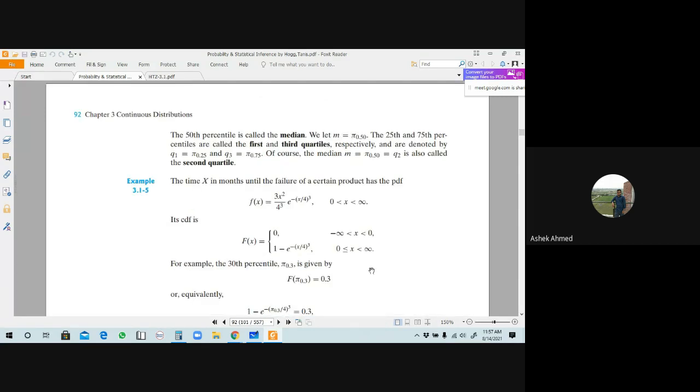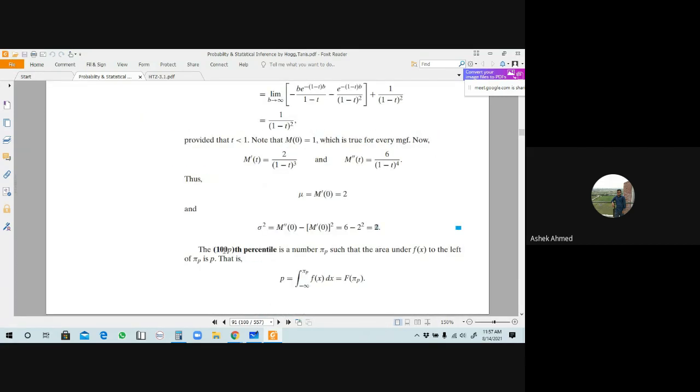Today I will take some extra minutes, 5 minutes, okay, for defining this. There is given the 100 to pth percentile. The 100 into pth percentile is a number that is pi suffix p, such that the area under f of x to the left of pi suffix p is p. What do you mean by this?